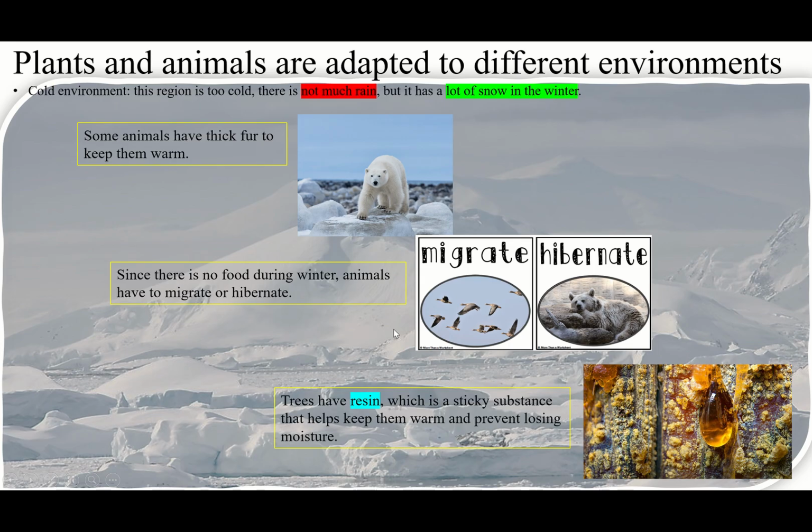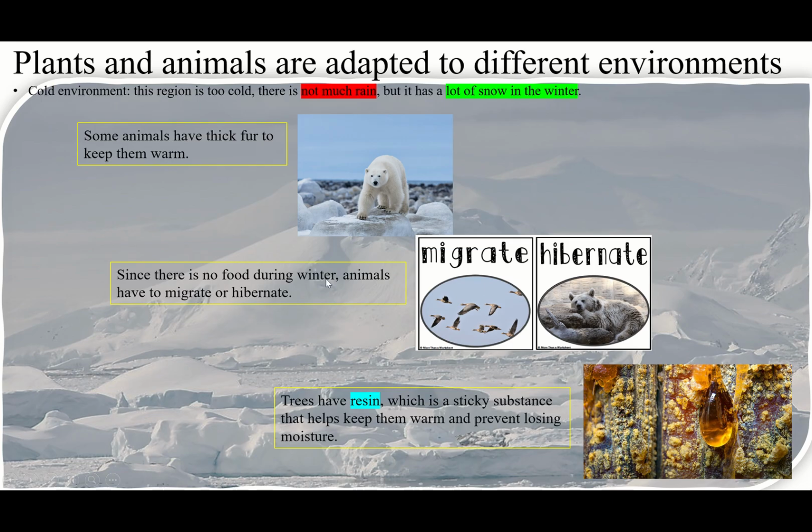So it means when the animals cannot find food during winter, they are going to hibernate, sleeping for a long time. Hibernate means sleeping for a long period of time. So, what about migrate? Traveling for a long distance.